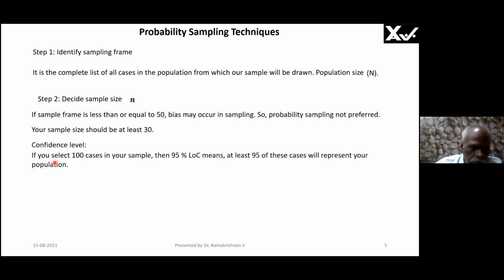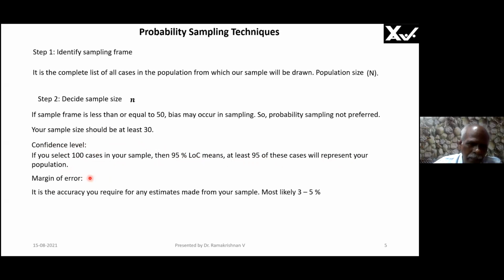Confidence level. If you select 100 cases in your sample, then 95% level of confidence. Confidence level means level of confidence. Both are the same, right? I've just interchanged. 95% level of confidence means at least 95 out of these 100 cases will represent my population. Whatever answer I'm giving, whatever report I'm giving will be valid at least 95% of the time out of these 100 cases. That is what is called confidence level.